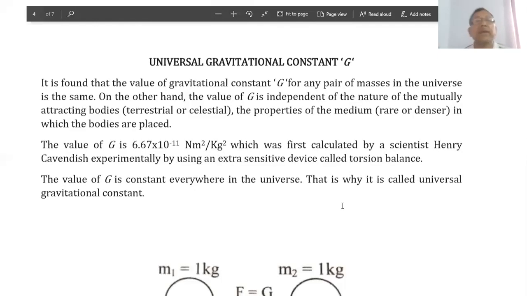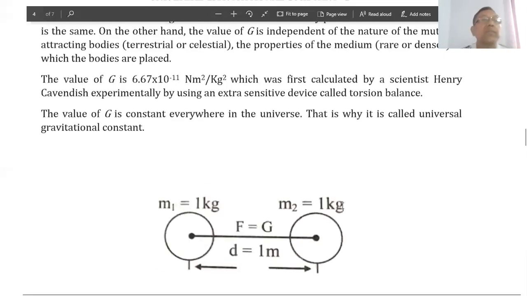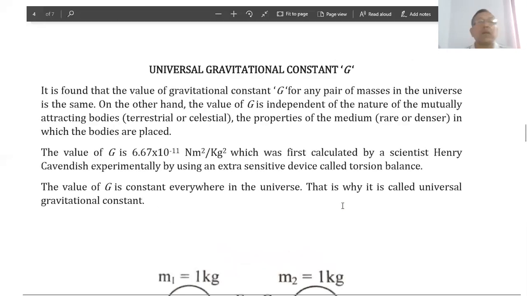My dear students, let's now be introduced to the universal gravitational constant, which is denoted by G. It is found that the value of gravitational constant G for any pair of masses in the universe is the same. The value of G is independent of the nature of the mutually attracting bodies, terrestrial or celestial, and of the properties of the medium, rare or denser, in which the bodies are placed.